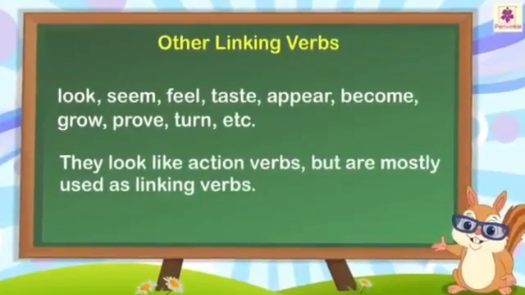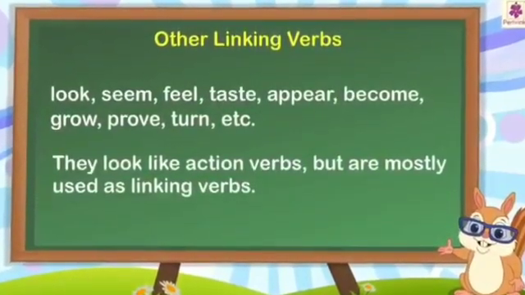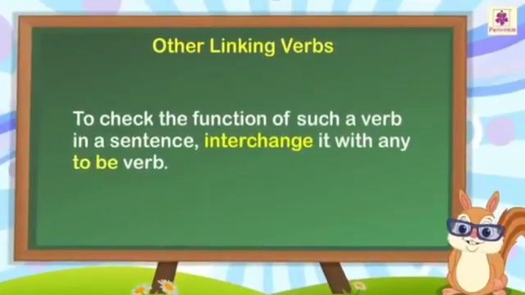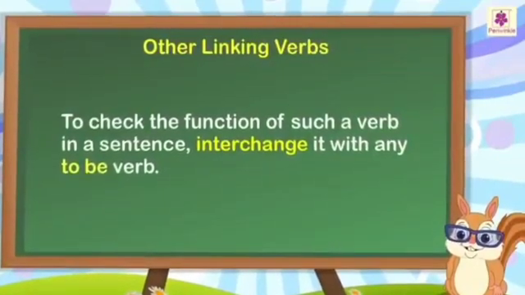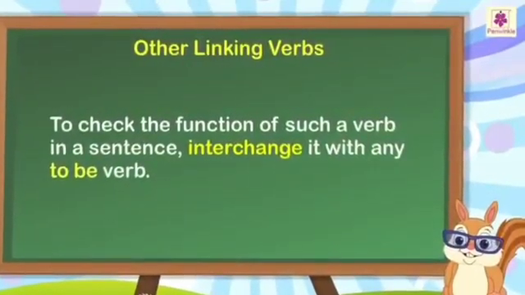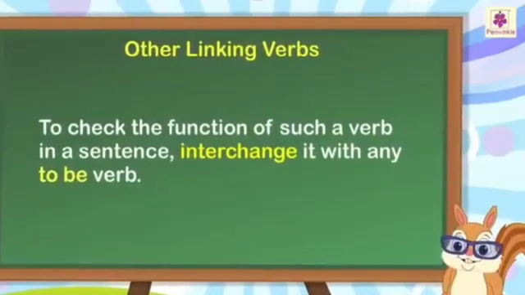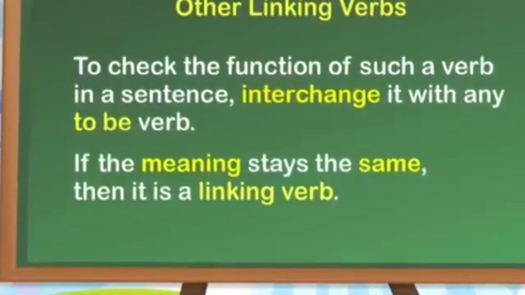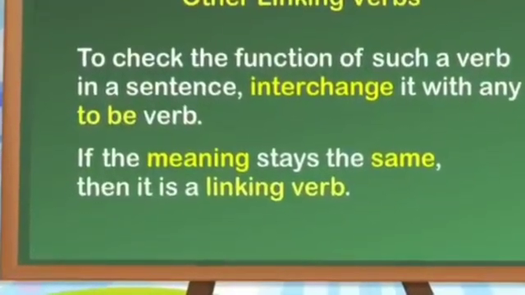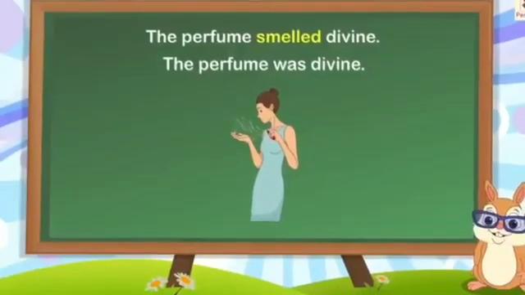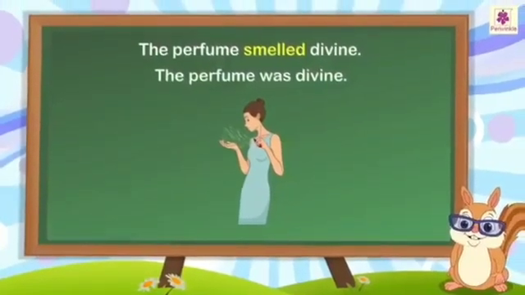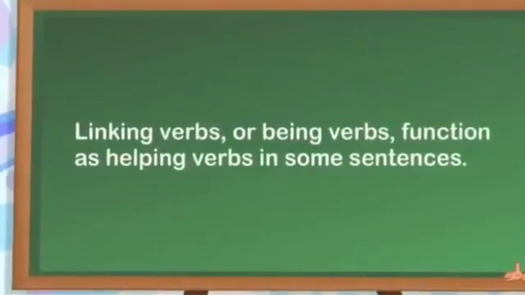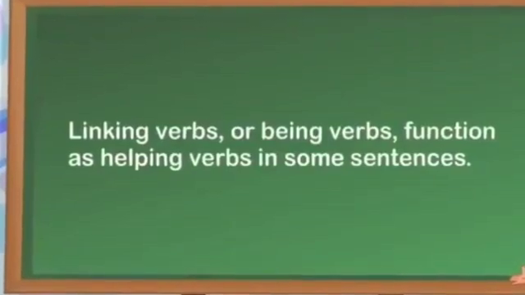They look like action verbs but are mostly used as linking verbs. To check the function of such a verb in a sentence, interchange it with any to be verb. If the meaning stays the same, then it is a linking verb. For example, the perfume smelled divine. The perfume was divine.